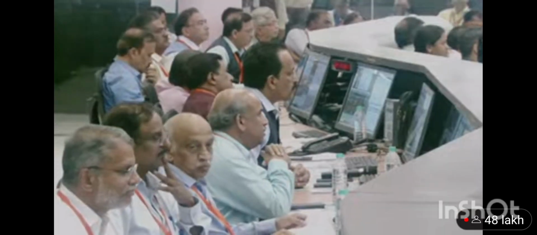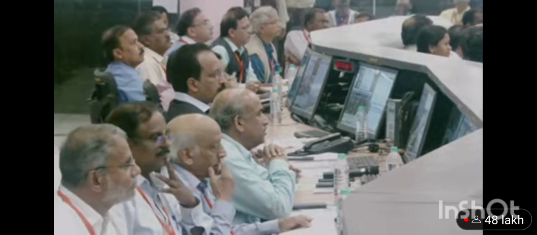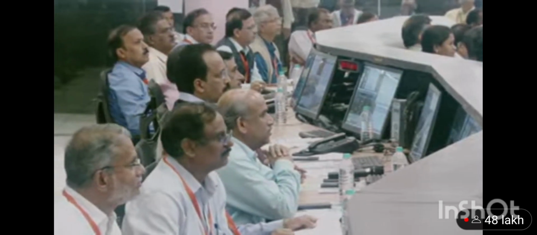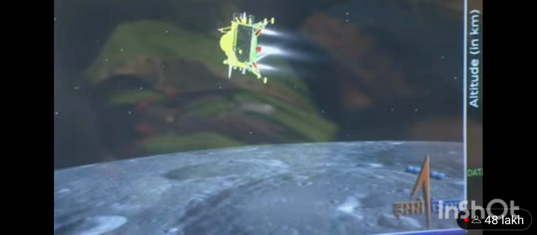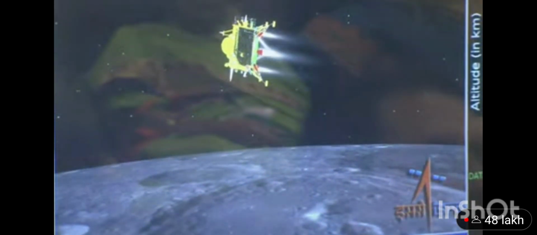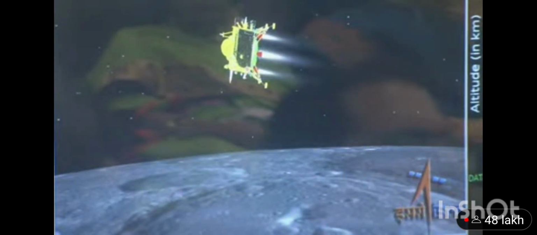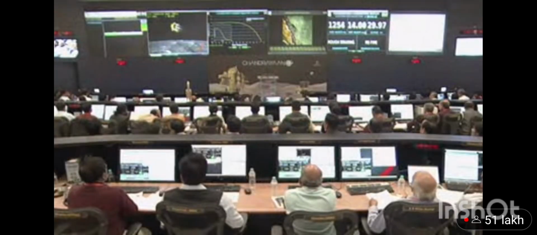The altitude of the lander module will reduce from 7.4 kilometers to 6.8 kilometers during the next phase, which is going to be the attitude hold phase. We can currently see that the altitude of the lander module is nearly 31 kilometers. During the entire descent, there is no ground intervention as the ALS has taken charge.